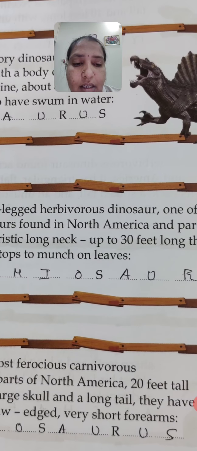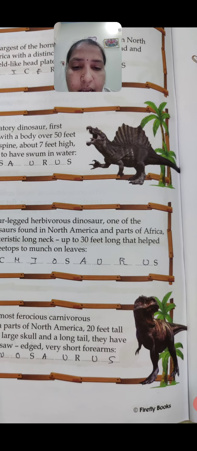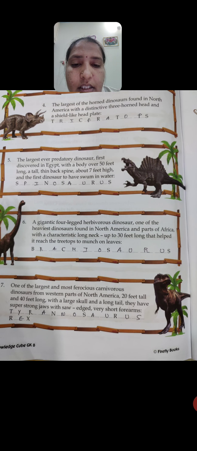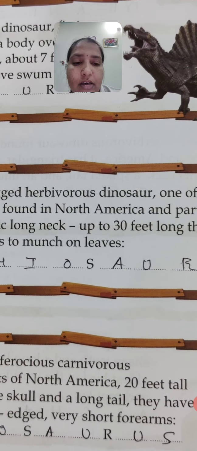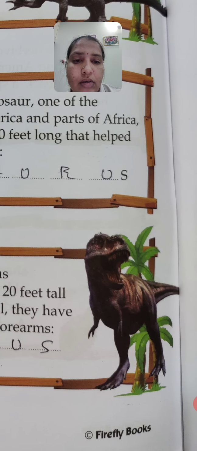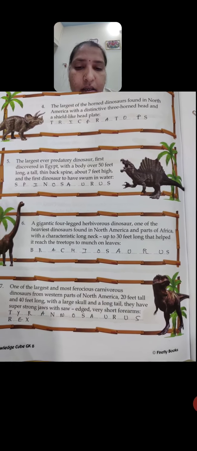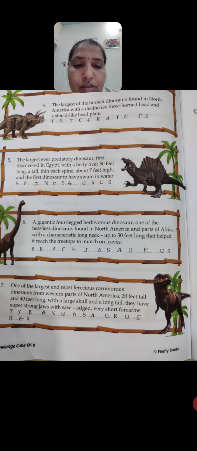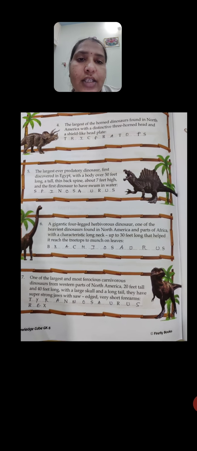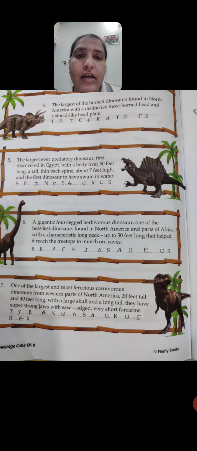See here, we can see it in a picture over here, and it has a very long tail. It has very strong, super strong jaws, because it is a carnivore. To eat meat, it should have strong jaws, and it has saw-edged teeth and very short forearms. We can see that in the picture. Okay, this is all about the Tyrannosaurus Rex. This is all about your second chapter, that we can call reptiles.